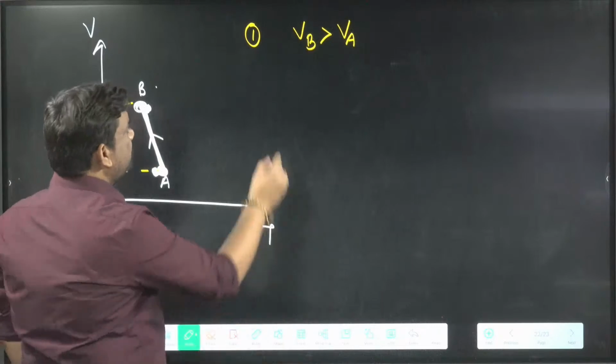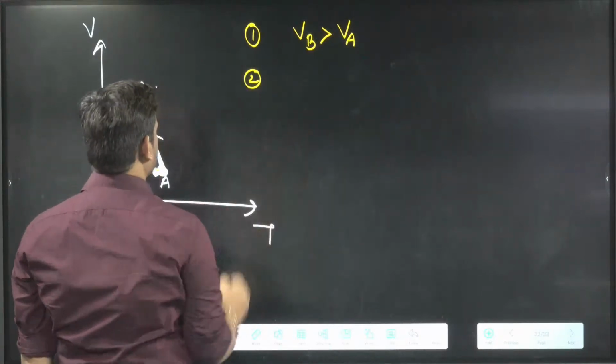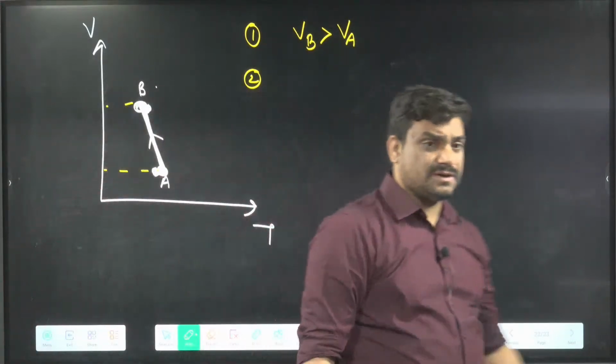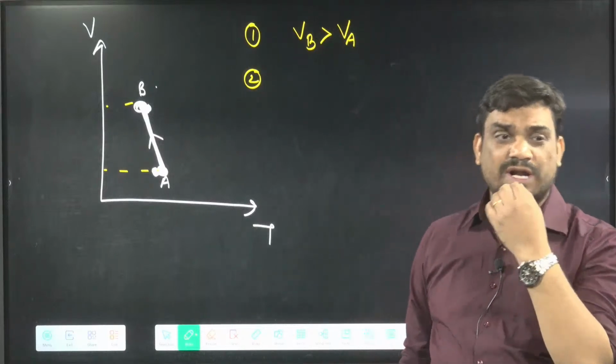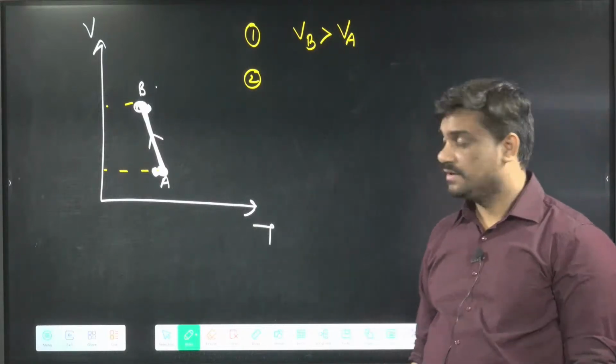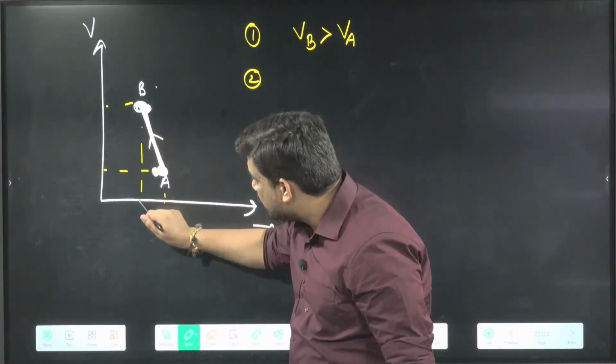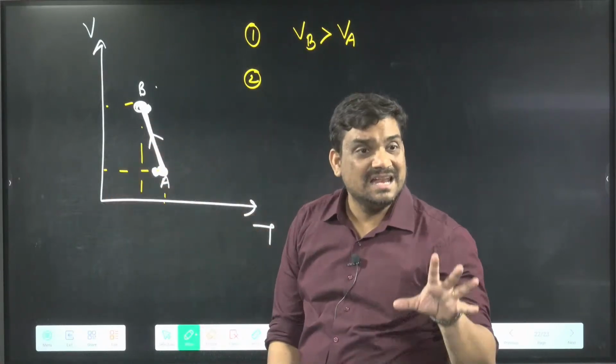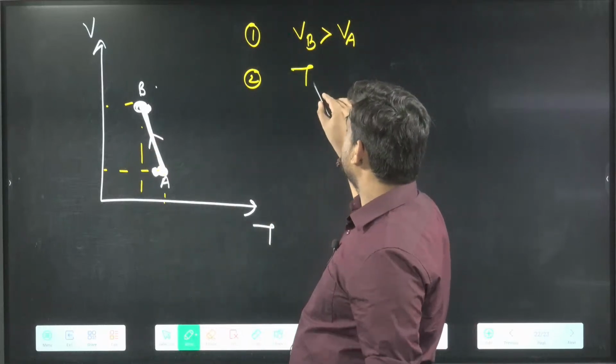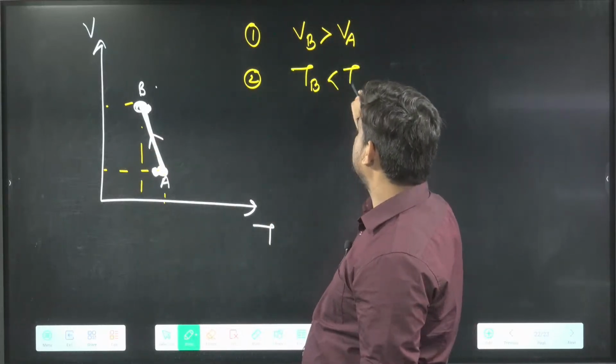Where is the temperature more, at A or B? The temperature at A will be this much and at B it will be here, so the temperature at B is less than TA.